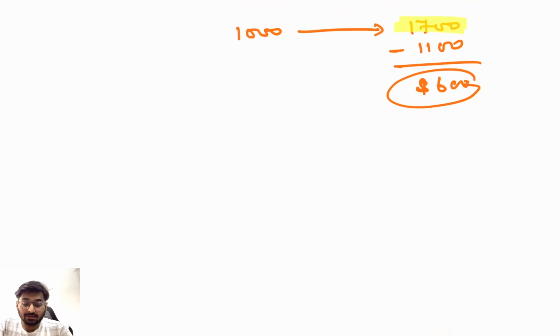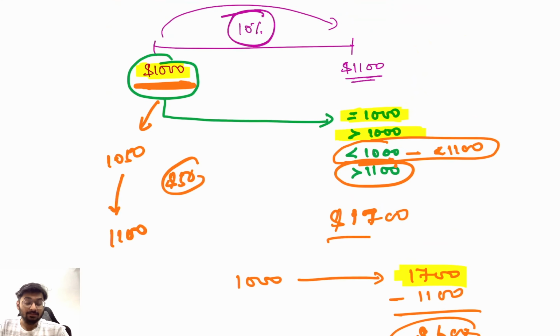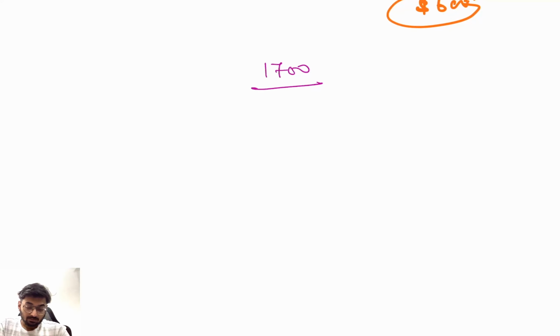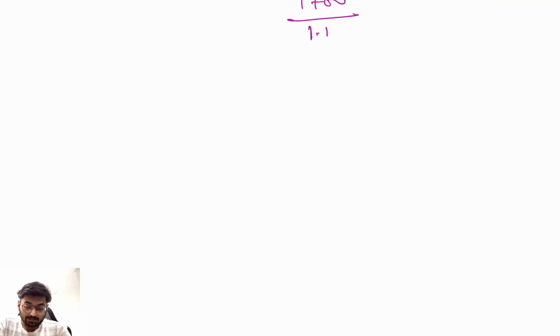We will say that okay, this project gave me $1700, clear? Now I will discount this with the cost of capital, that is 10%. So now I will divide it by 1.1. How much is 1700 divided by 1.1?